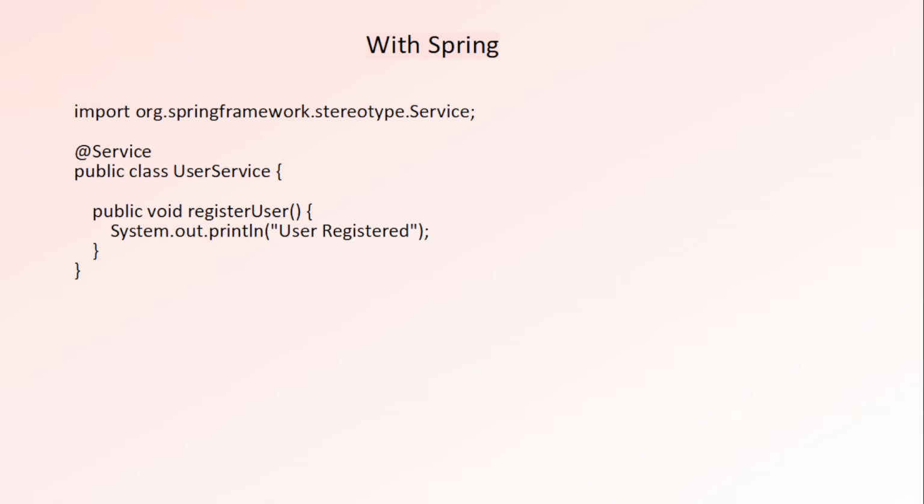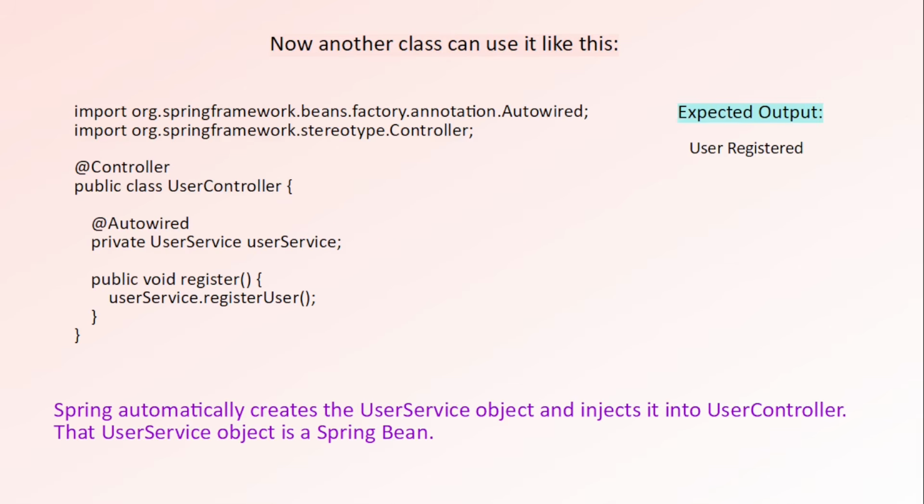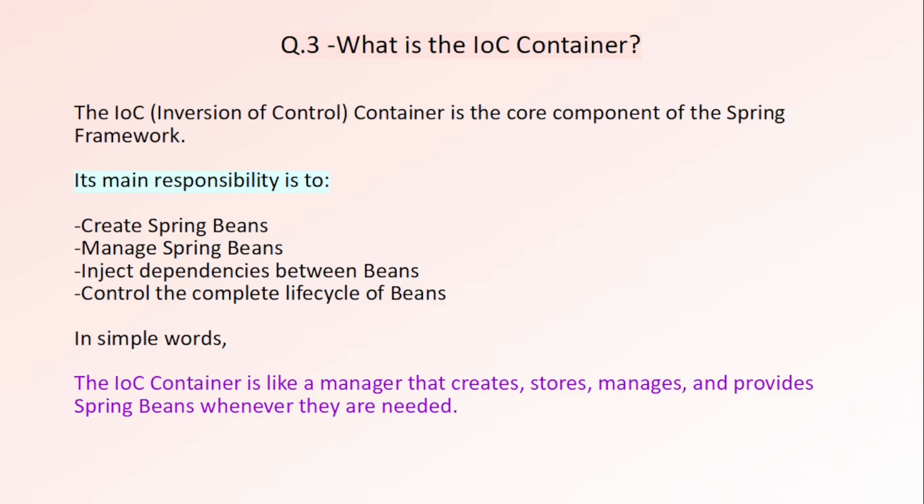So when the application starts, Spring automatically creates the object and keeps it ready for you. Whenever another class needs that object, Spring provides it automatically. That's exactly what a Spring Bean is. A Spring Bean is simply an object that is created and managed by the Spring IOC container. What is the IOC container? You can think of the IOC container as the manager of the entire Spring application.